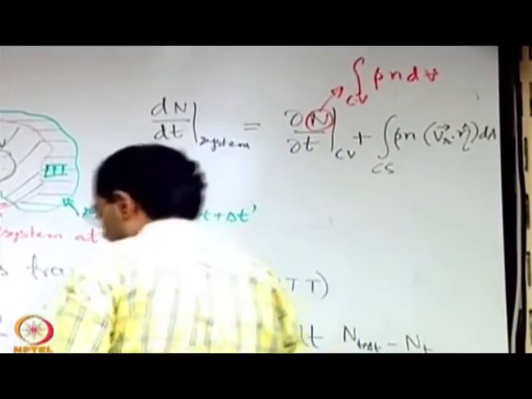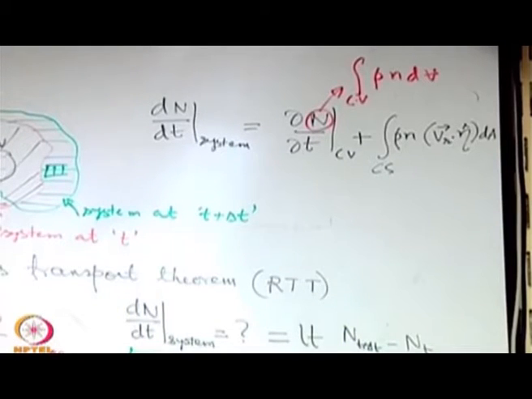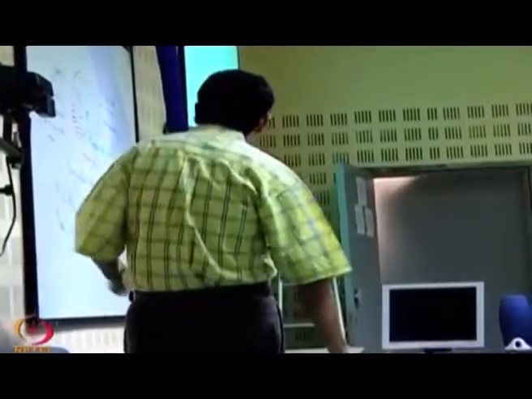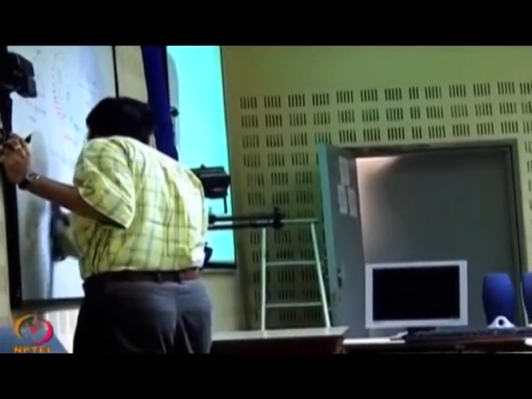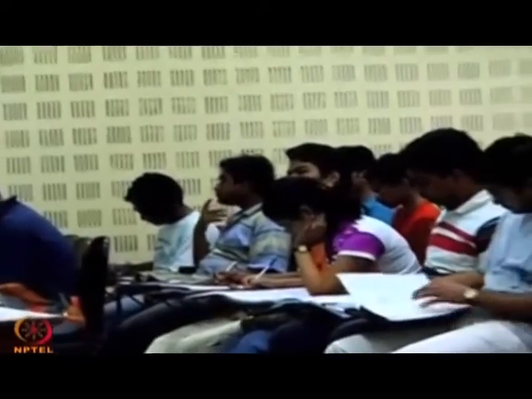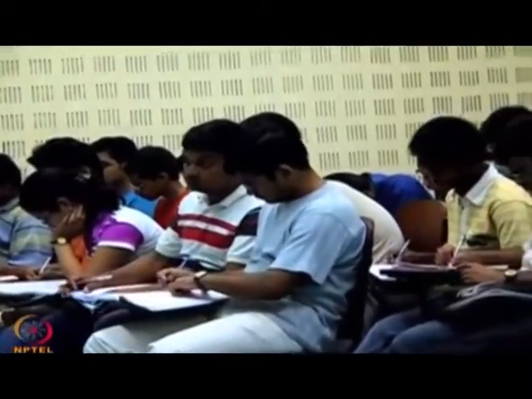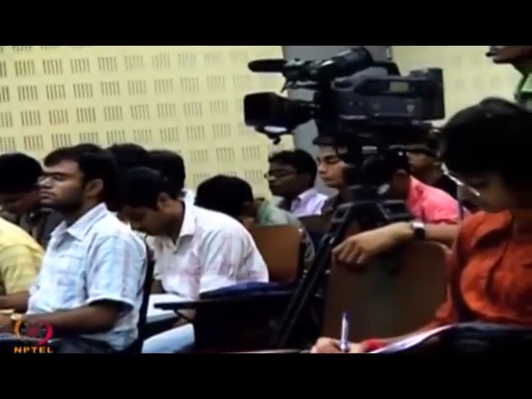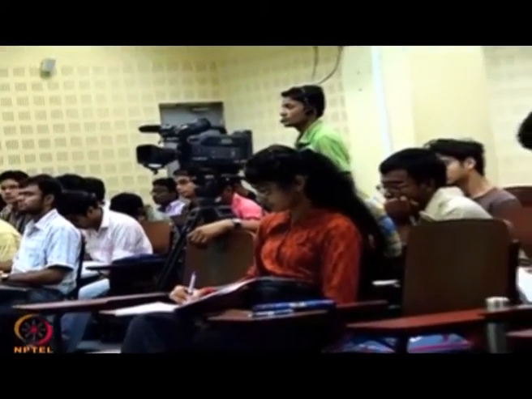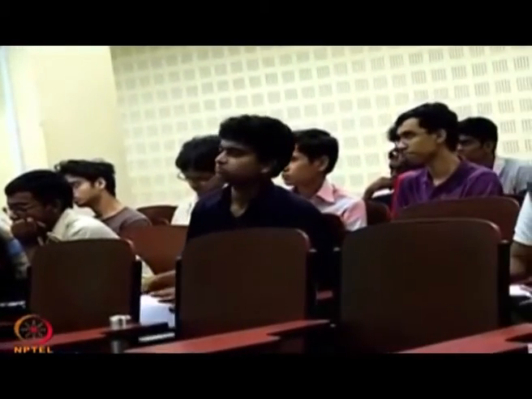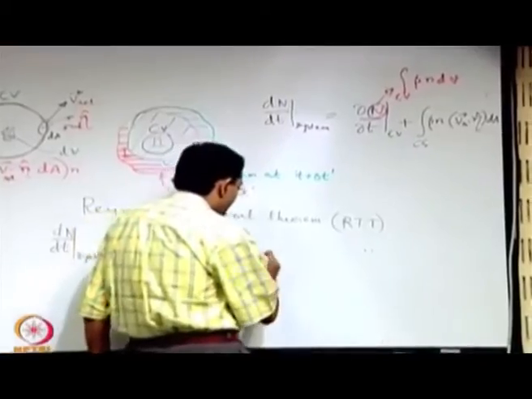So, the final expression we may write in this way, that is dN dt of the system we may express very neatly in terms of the rate of change within the control volume. So, we can say that dN dt of the system is equal to the partial derivative with respect to time of integral rho n dV of the control volume plus